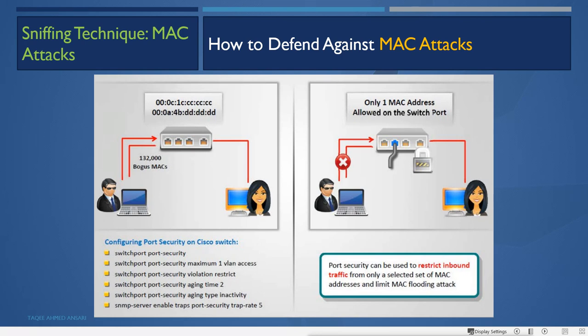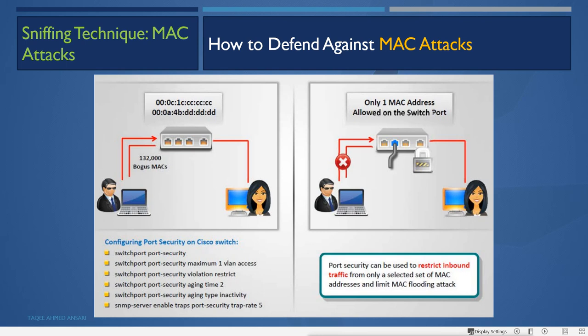So we can enable switch port security in Cisco switches, and instead of learning the MAC addresses dynamically, we can add the MAC addresses manually, statically also.